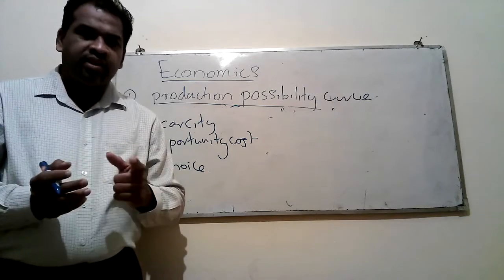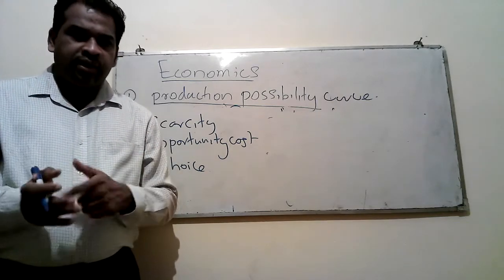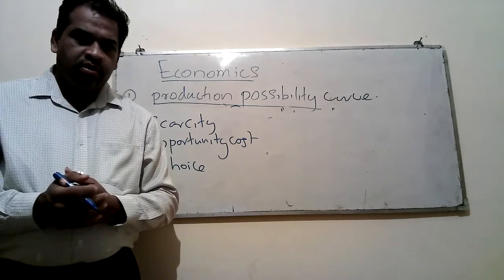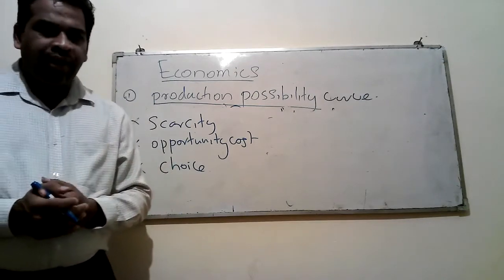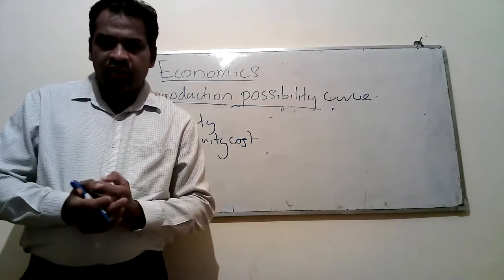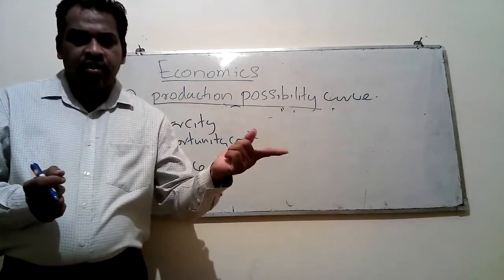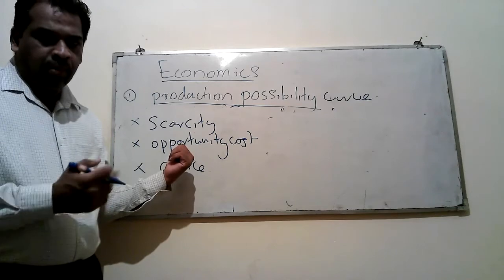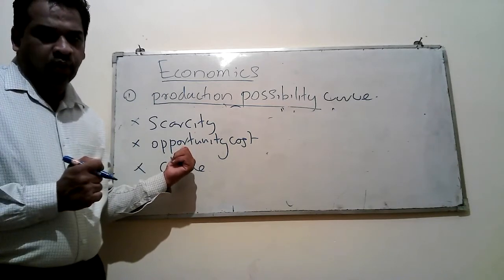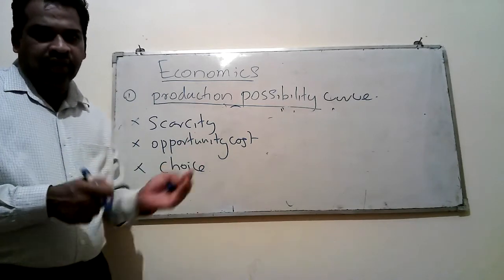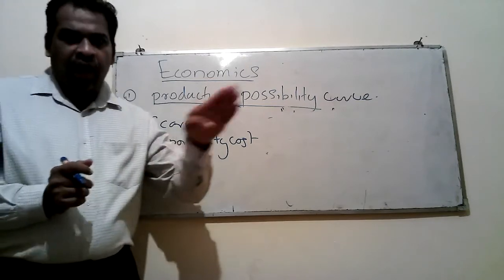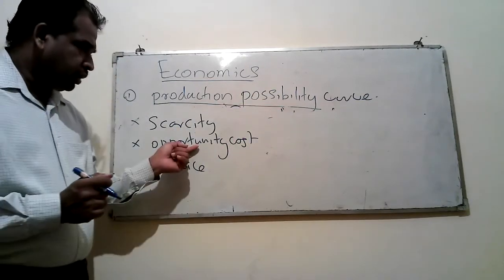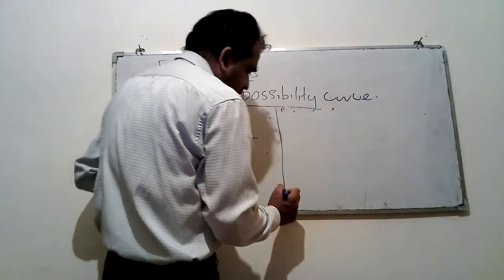We will have to select the best option among the alternatives. Then we will have to reject all the other options. Among the other options, the best one will be the opportunity cost. When you select the best option among different options or alternatives, we will have to reject all the other options. Then among the other options, the best one will be the opportunity cost. Right. Then here we can